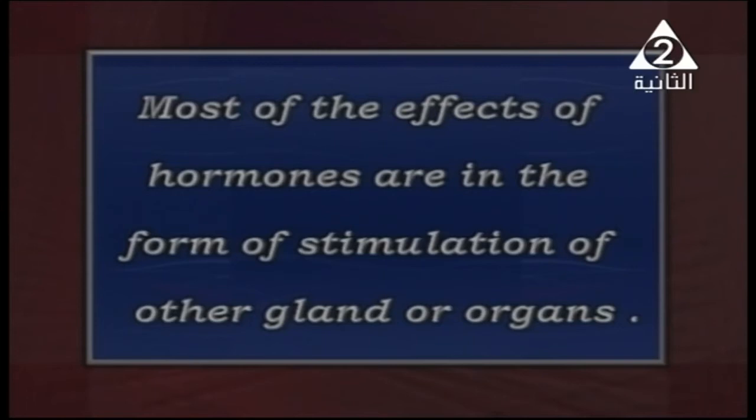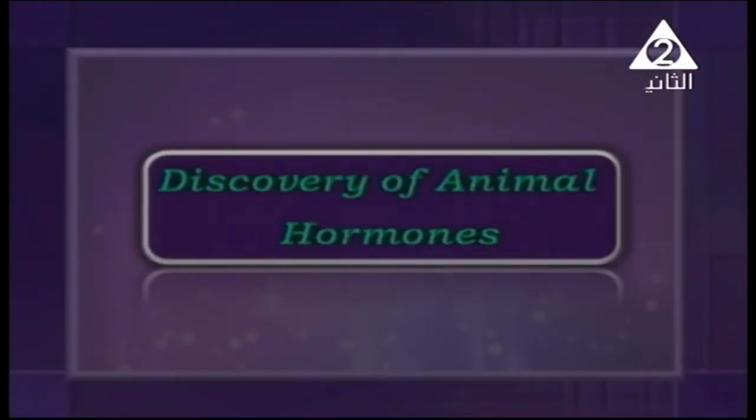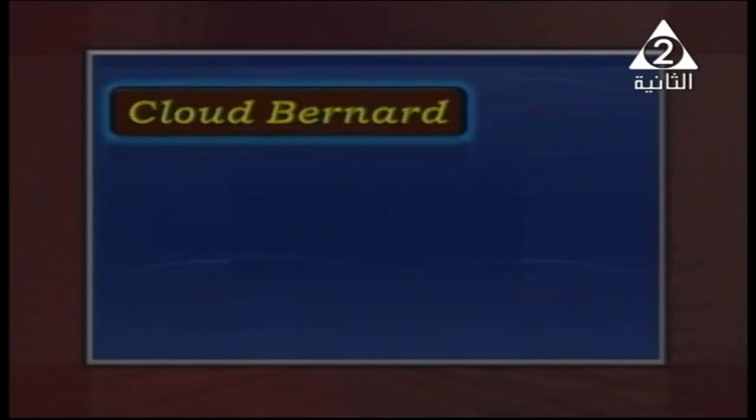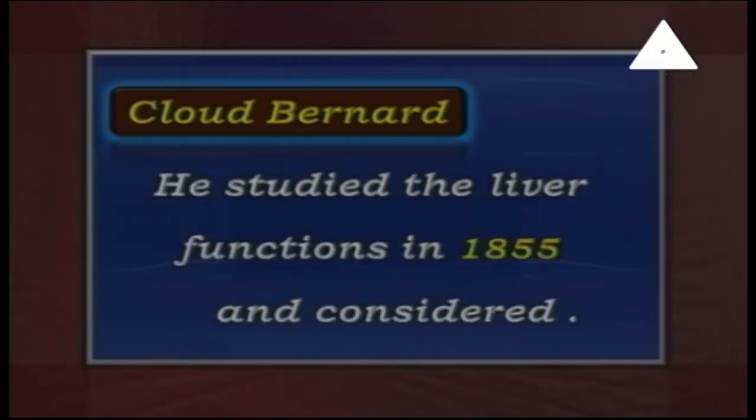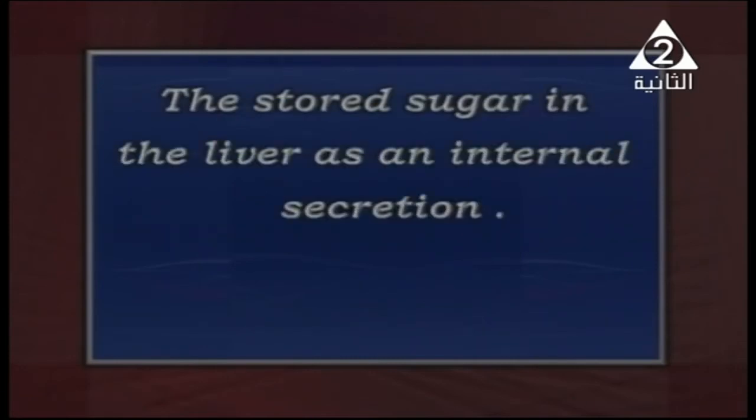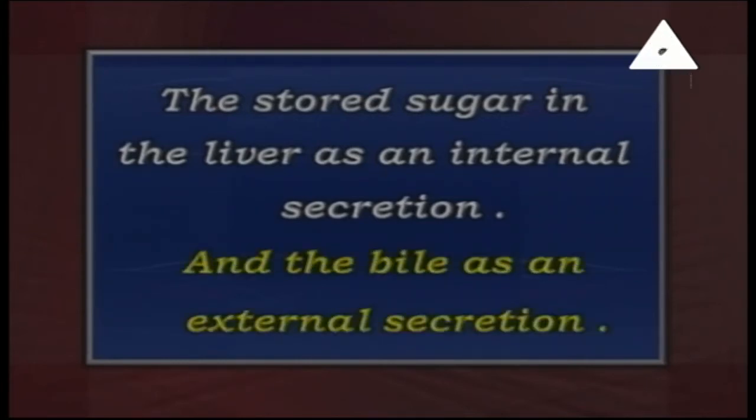After that, we need to know how they discovered the animal hormones. The first scientist we have is Claude Bernard. What did he do to discover animal hormones? By studying the liver function in 1855, he considered the stored sugar in the liver as an internal secretion, while the bile juice is an external secretion.